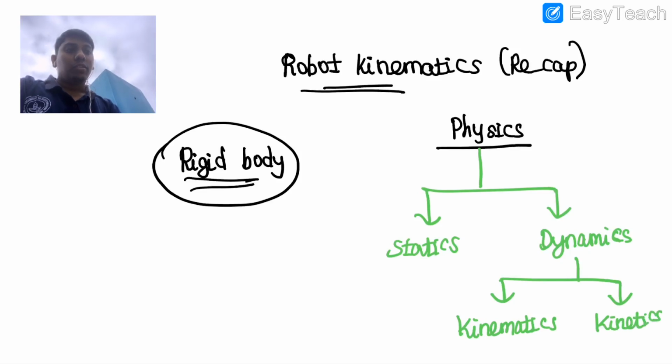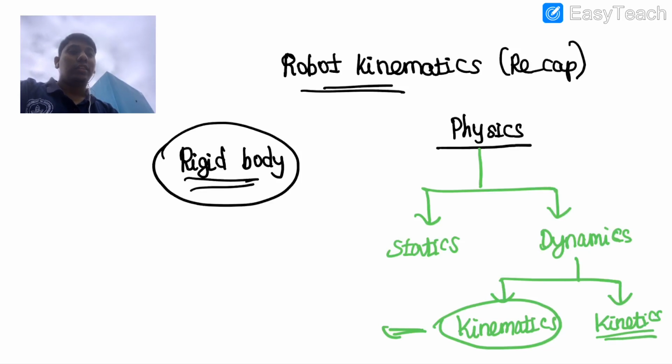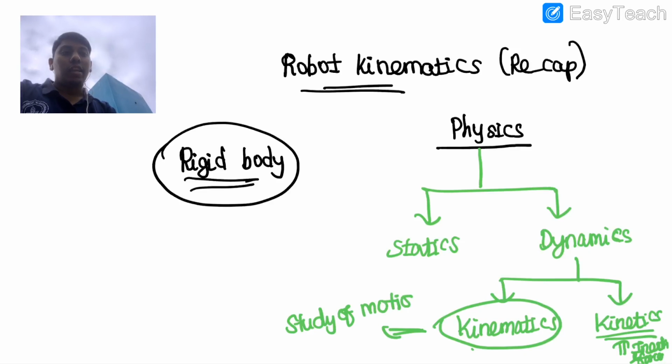Kinematics is the study of motion without considering the cause of motion, whereas kinetics is the study of motion considering the cause of motion. Here we will bring in inertia and forces. In kinematics we will not consider anything like that. It is simply the study of motion. That is what we focus on.